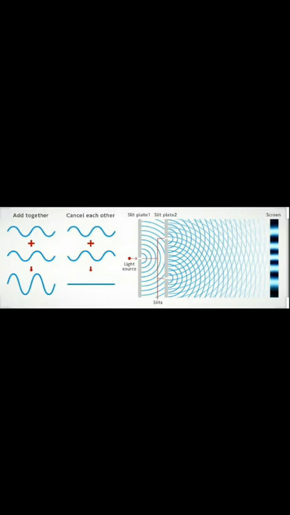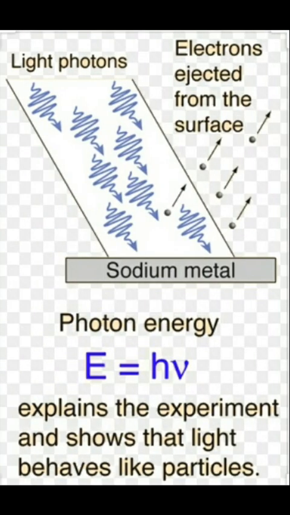In quantum mechanics, information about a particle can be extracted from the wave function psi of x comma t by using different operators. This experiment shows light photons are incident on sodium metal. The electrons are ejected from the surface. That is, the energy equals h into ν. It explains the experiment and shows that light behaves like particles.